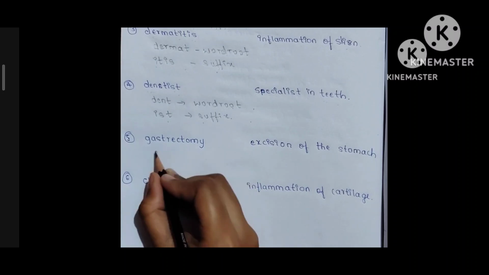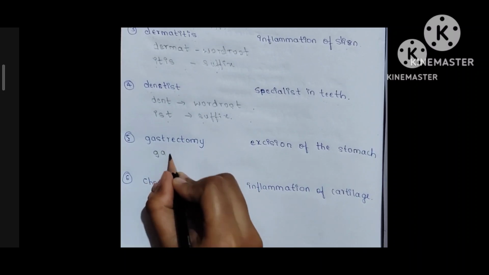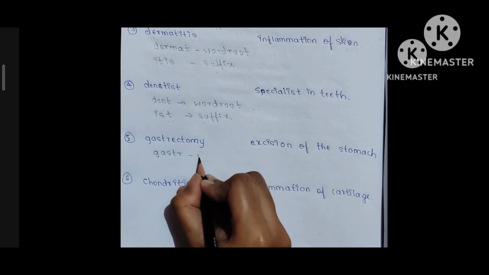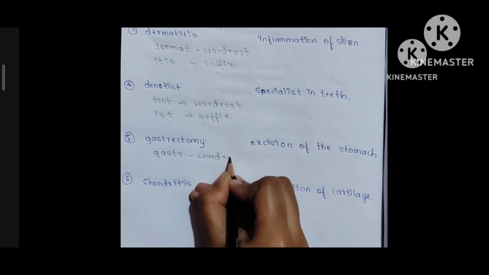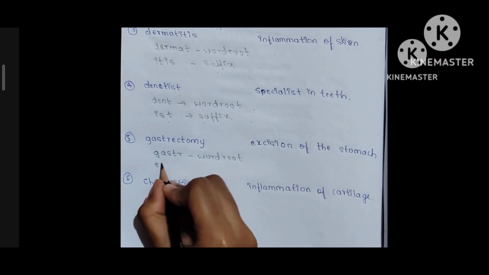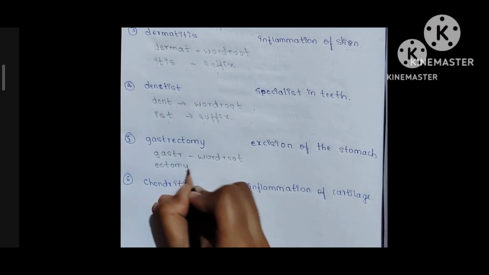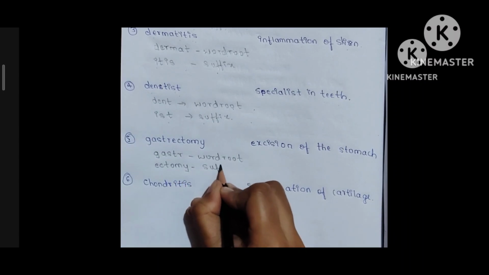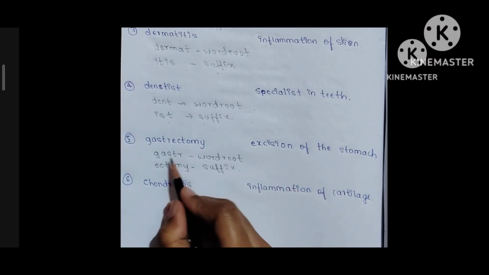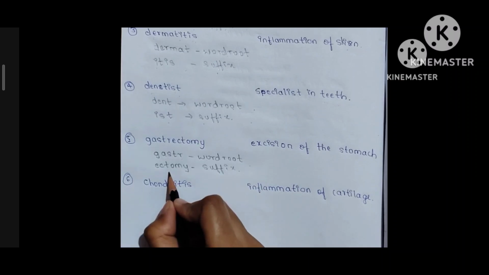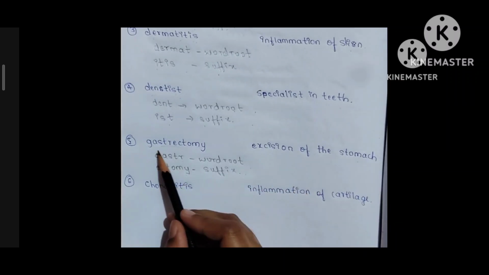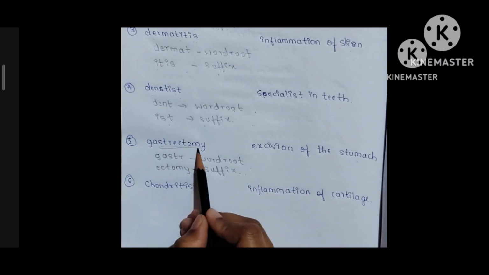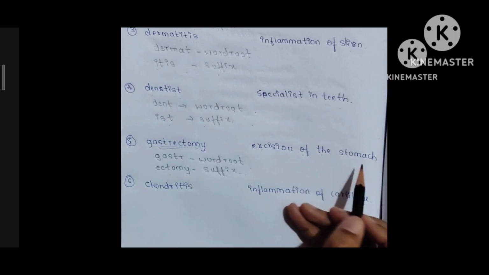Fifth question is gastrectomy. Here, gast is the word root, ectomy is the suffix. Gast means stomach, ectomy means excision. So the meaning of the medical word gastrectomy is excision of the stomach.